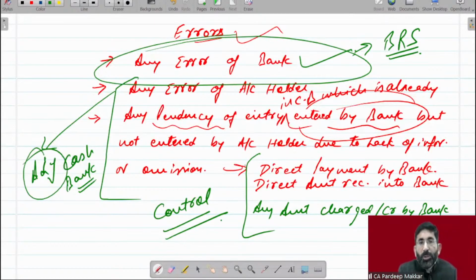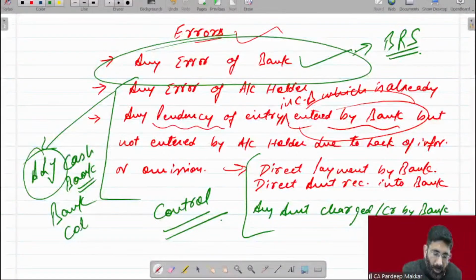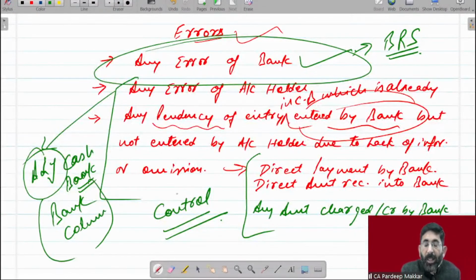The cash book which will be prepared once again is named the adjusted cash book. This is the same cash book, bank column. We will reopen that cash book and make adjustment entries in it, because these are errors made by the account holder, and these can be easily entered there.